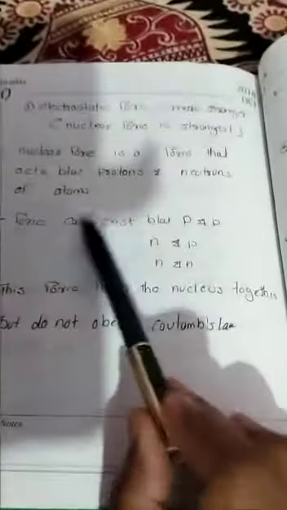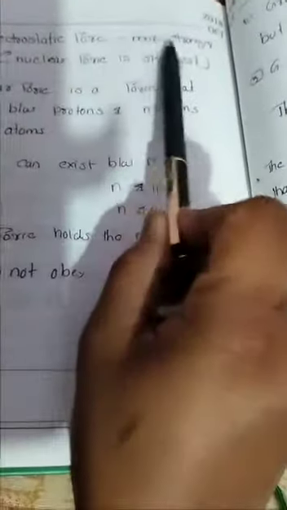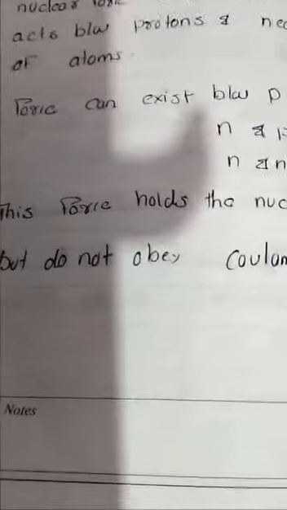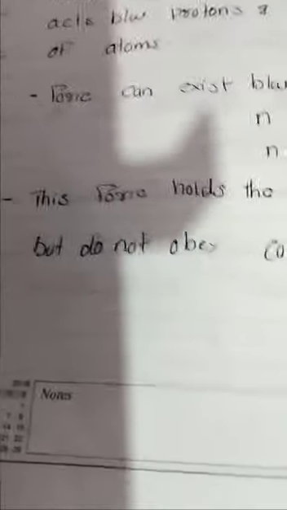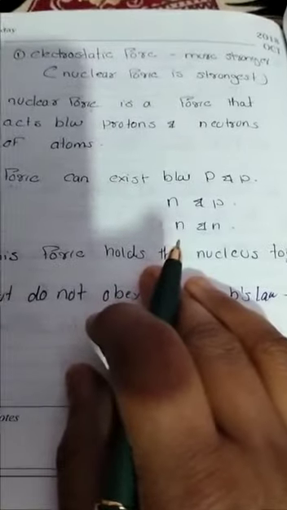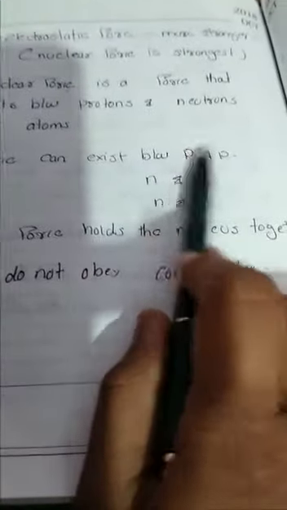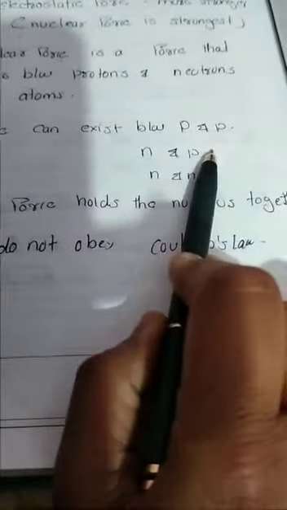This is the first difference between electrostatic force and gravitational force: electrostatic force is stronger than gravitational force, and the strongest force is nuclear force. What is nuclear force? Attraction between proton and proton, neutron and proton, and neutron and neutron. What is its use? It helps to hold the nucleus together, but it does not obey Coulomb's law.